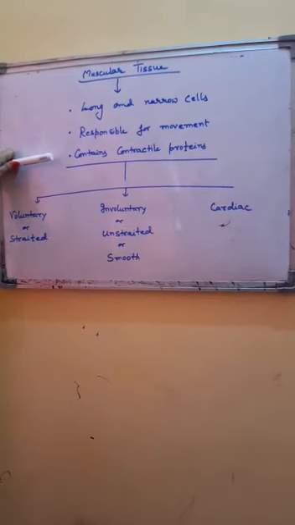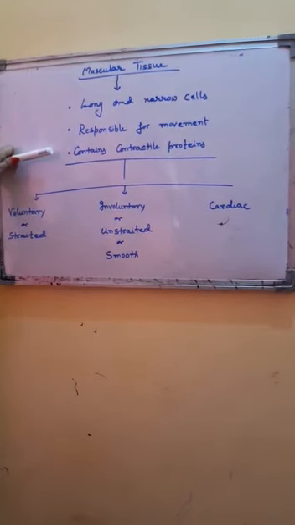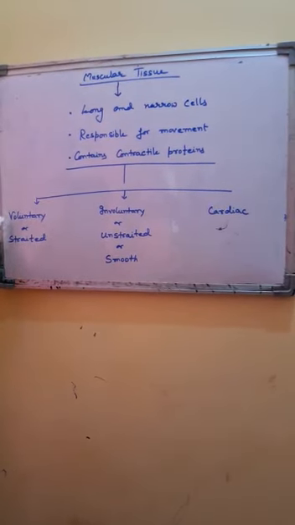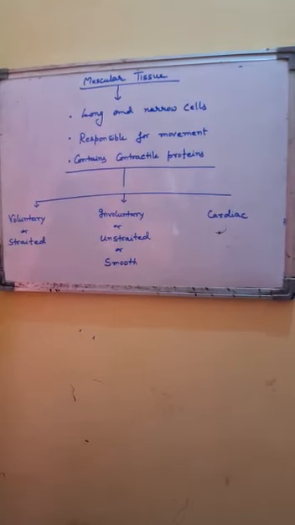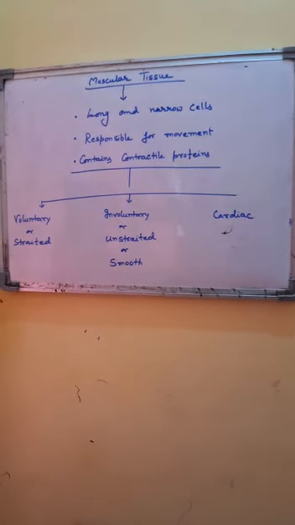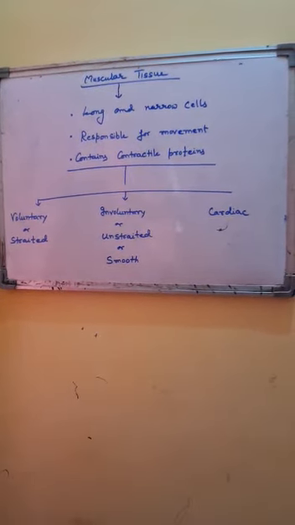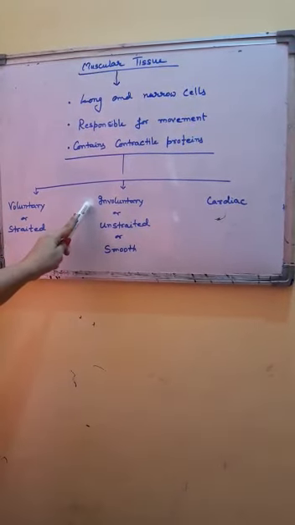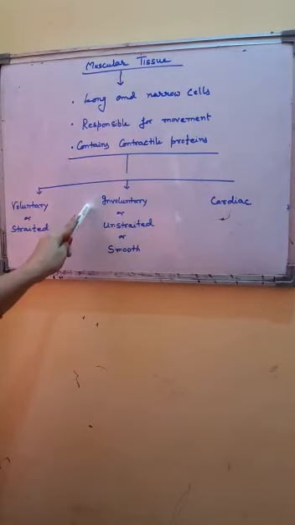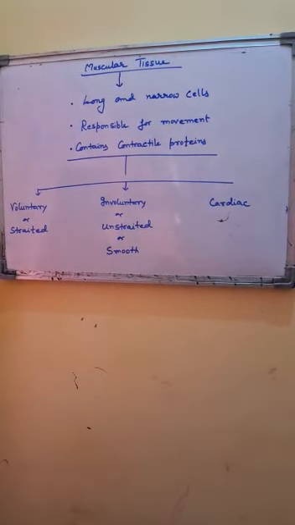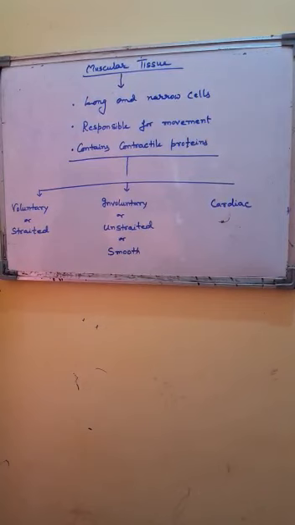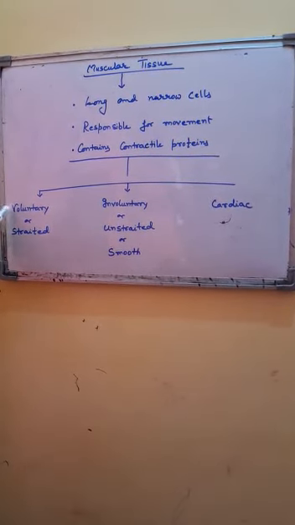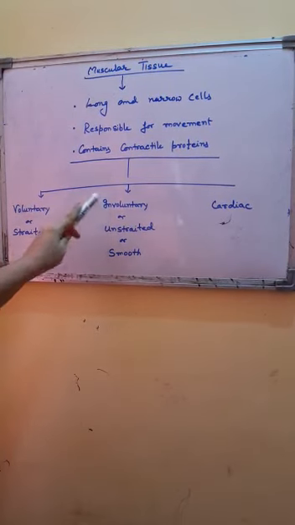When we talk of movements, they are of two types in our body. Some movements are voluntary movements which can be initiated or stopped by the will of the organism. On the other hand, some movements are there which are not controlled by the will of the organism. So on those basis, muscles are also of two types, voluntary and involuntary.